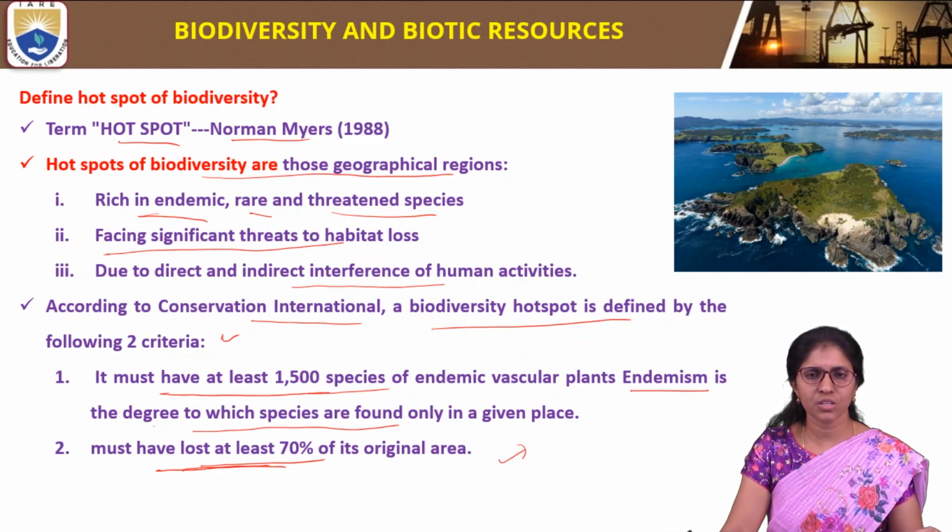This term was first used by Norman Myers in 1988. Hotspots are geographical regions which are rich in endemic, rare, and threatened species, facing threats due to direct and indirect interference of human activities.